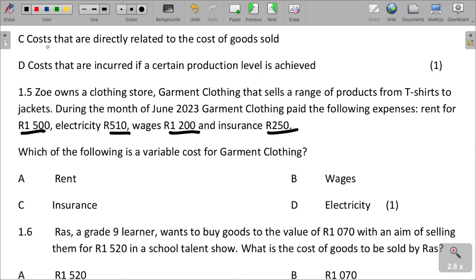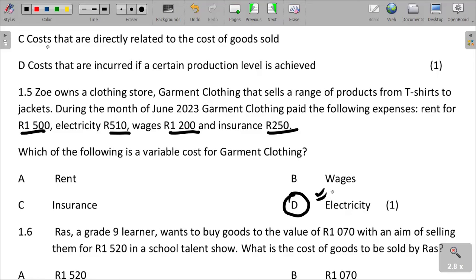We are saying the cost that changes or is affected by the level of production in terms of garment. So rent, wages, and insurance, we are saying they are not variable, but we use machines in the textile industry. We use electricity. The machines must run. In terms of machine operations, it is very important that the machines are connected and running through electricity.